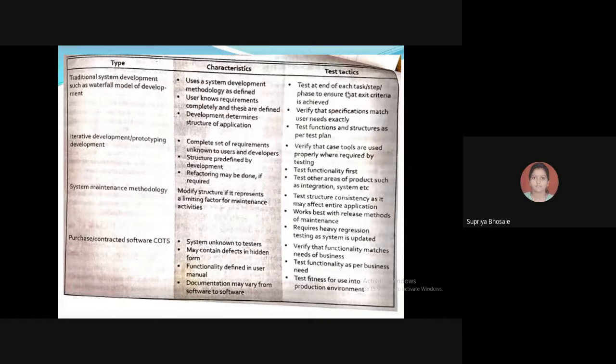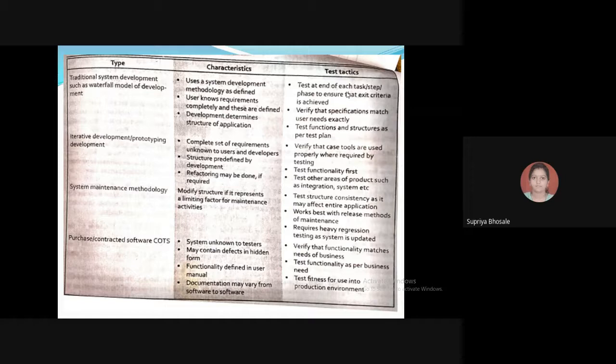Verify that the CASE tools are used properly where required by the testing. Next, functionality first. Next, test other areas of the product such as integration, system, etc. Test structure consistency as it may affect the entire application.